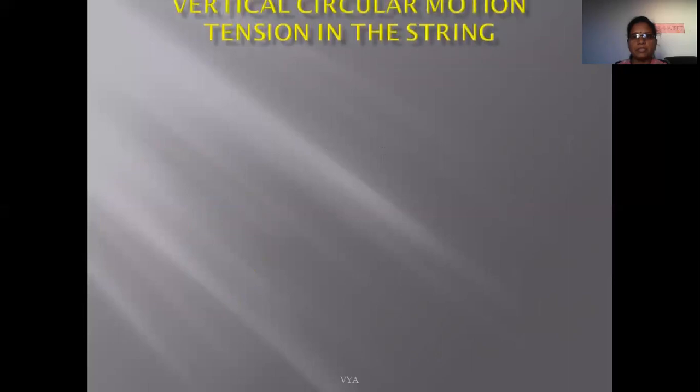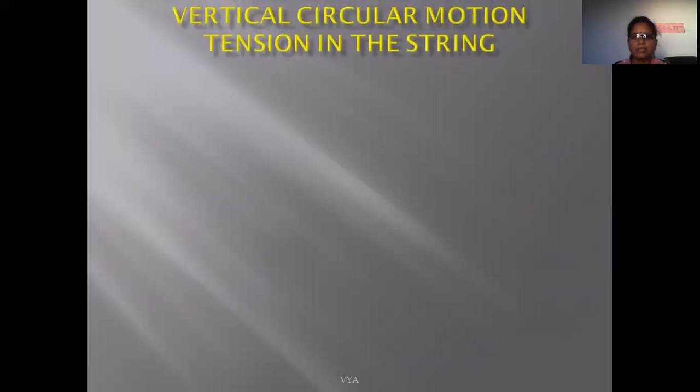Now next, we find the tension within the string. When the particle is performing vertical circular motion, what is the tension within the string? Generally we know that if a stone is tied to a string and revolved in a vertical circle, the stone appears to be lighter at the top position and heavier at the bottom position.